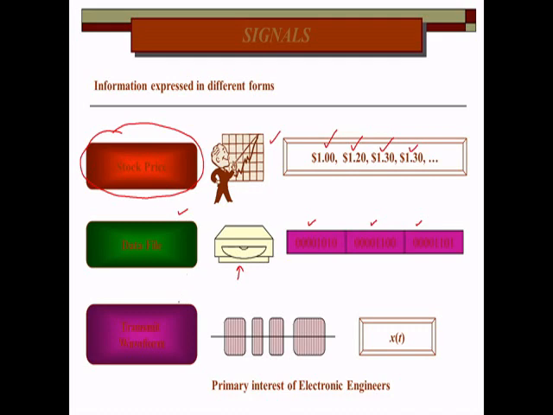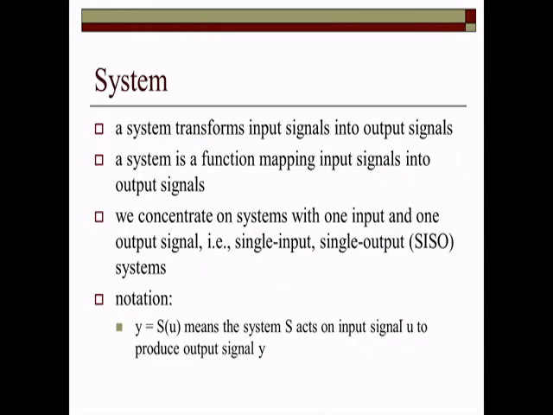Another is a transmit waveform. We are transmitting a waveform from the sending end to the receiving end. So we are transmitting a signal from one end to the other end, right? So this is x(t), where x is the dependent variable and t is the independent variable. So these are certain signals.